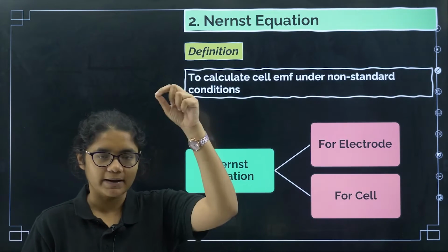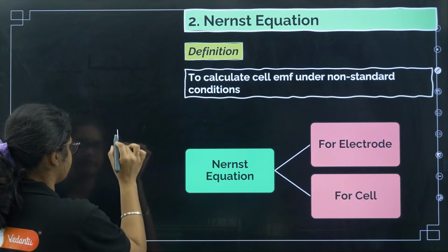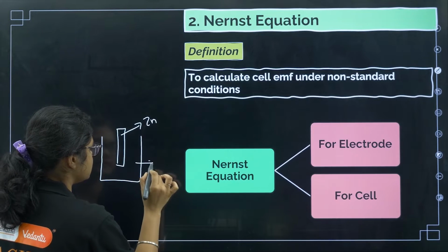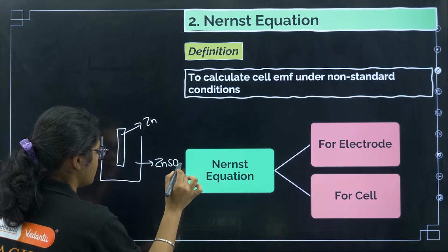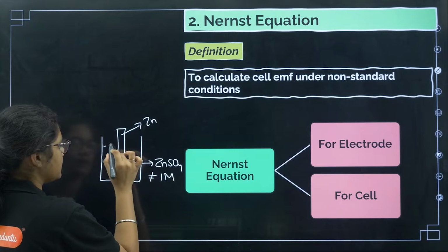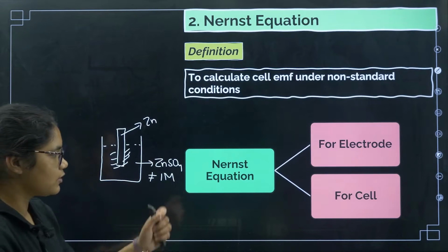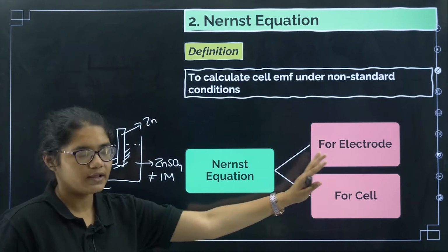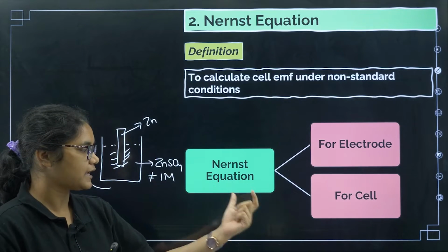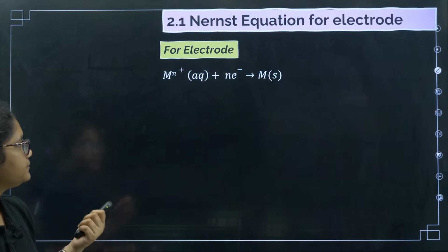So if you have dipped a particular electrode, like zinc in zinc sulfate, and this is the zinc rod and this is zinc sulfate, but the concentration of this zinc sulfate is not equal to 1 molar, then we can calculate the electrode potential generated here, okay. That is called the Nernst equation for an electrode, and if it is a cell, meaning it has both oxidation and reduction potential, then we can calculate the Nernst equation for the cell also, okay. Fine.